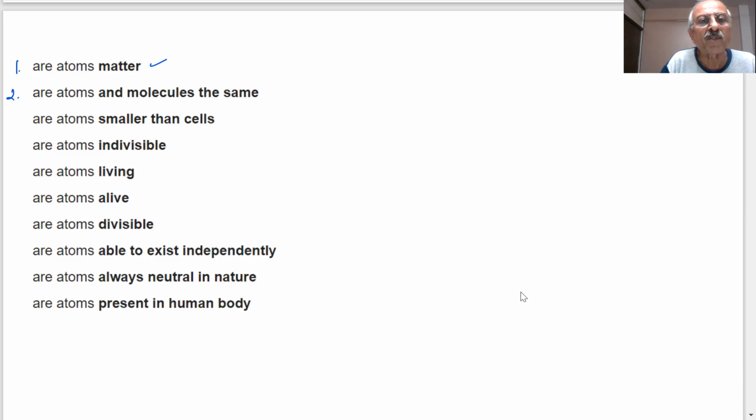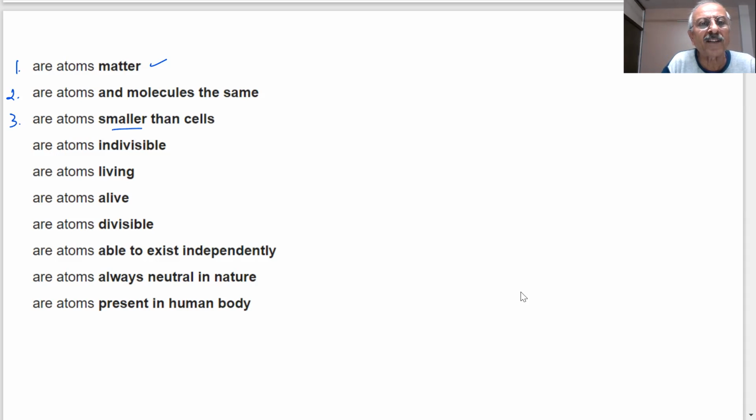Second, are atoms and molecules the same? You know, some atoms do not exist independently because they are not stable. So atoms combine to form molecules. So what is the difference between atoms and molecules?